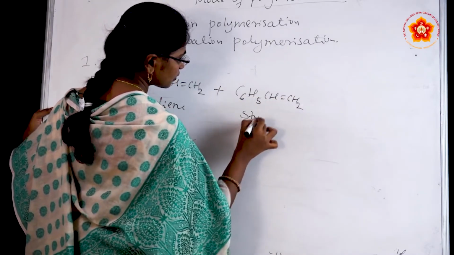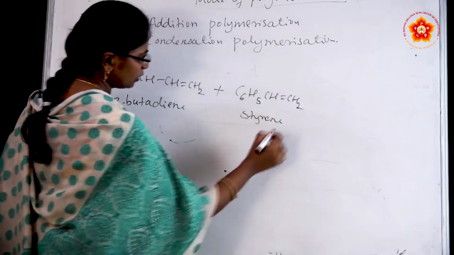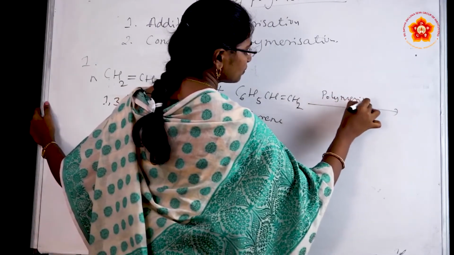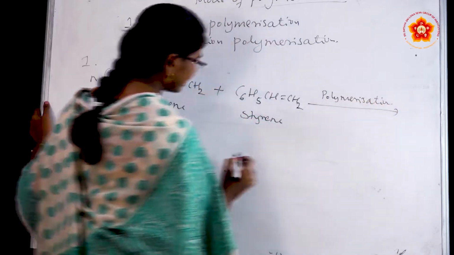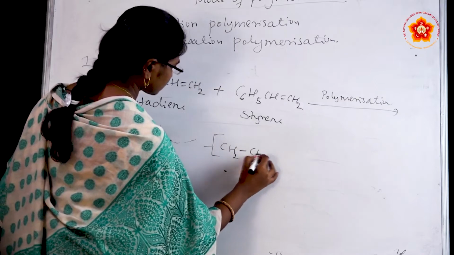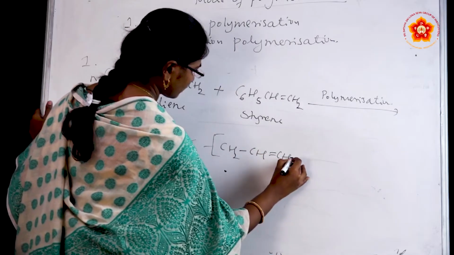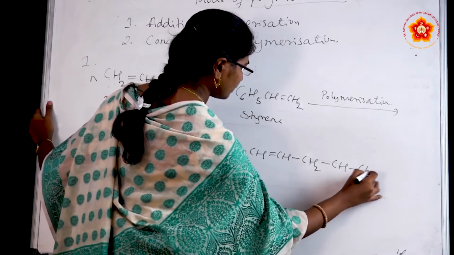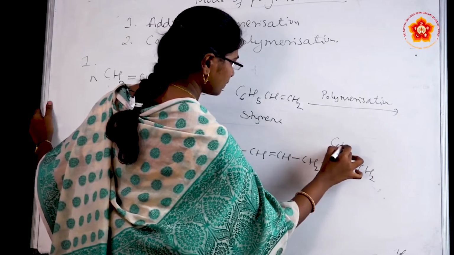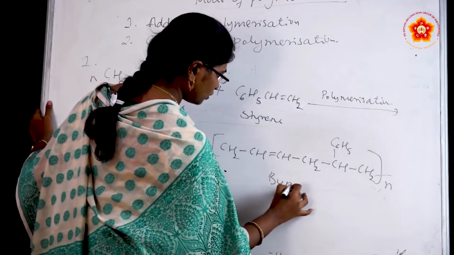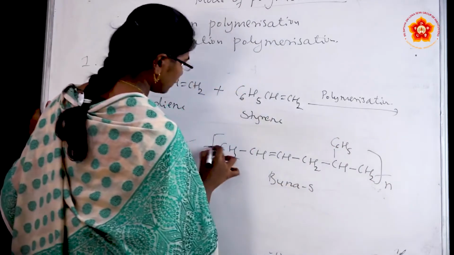This is styrene molecule. By polymerization method, we will get Buna-S. This is the Buna-S polymer.